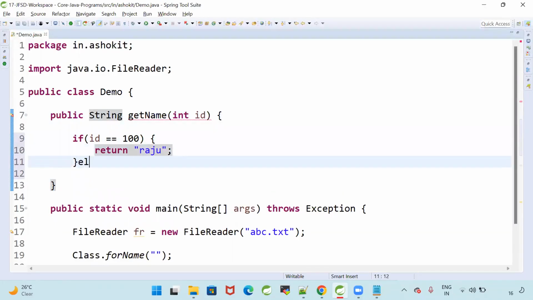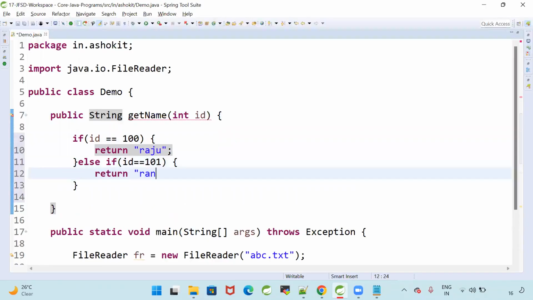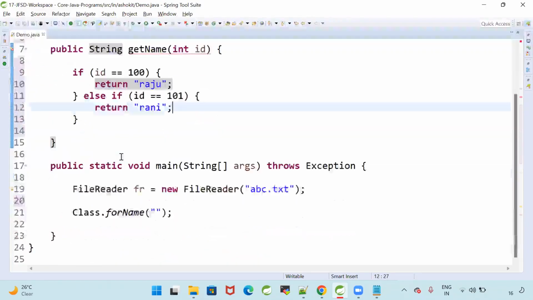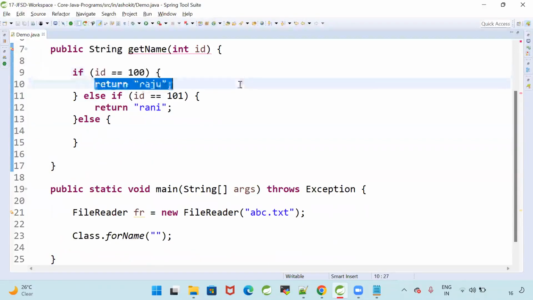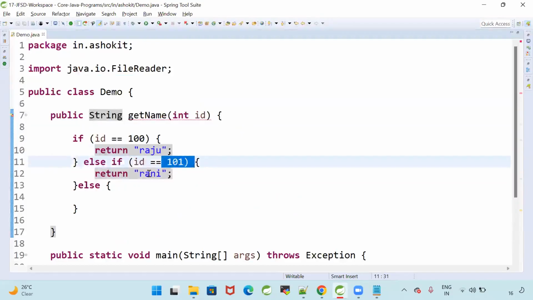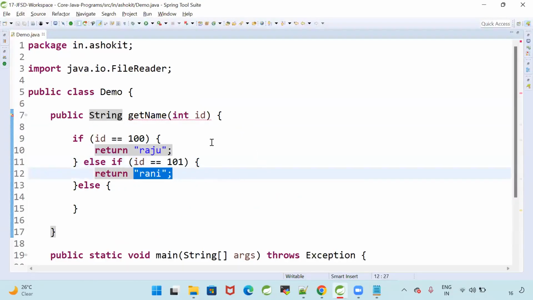Else if ID double equals 101, I will return another name. Now I have only two usernames. If it is 100, I will return Raju. If it is 101, I will return Rani. If you pass any other value, I want to throw the exception: no data found, no name available. I don't have that username.